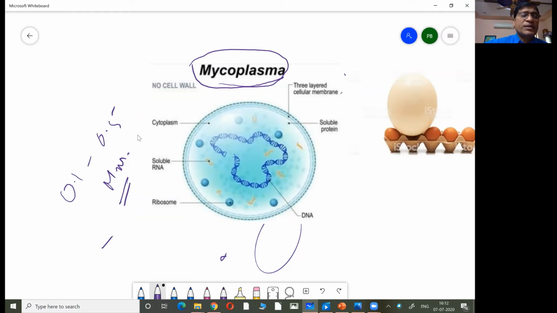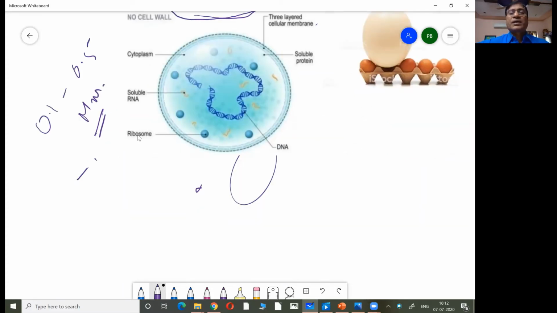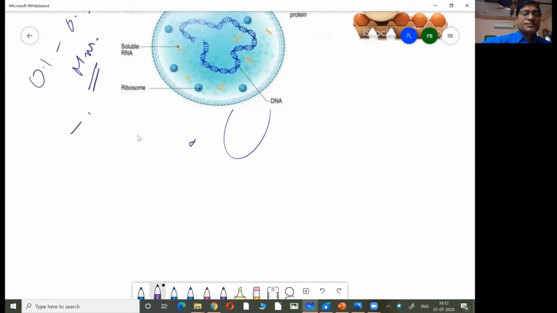So what is a micrometer? Micrometer means one millionth, 1 by 1 million of a meter. So 1 millionth part of a meter is equal to 1 micrometer. So that is the micrometer. A size of 0.1 to 0.5 micrometer is the smallest cell identified. Now, what is the largest cell?